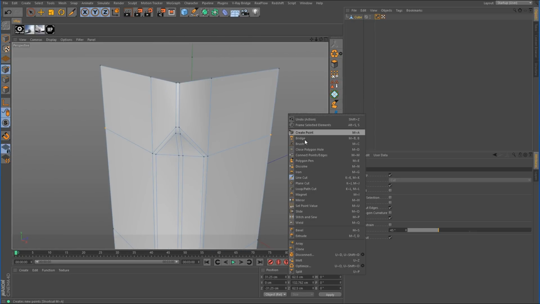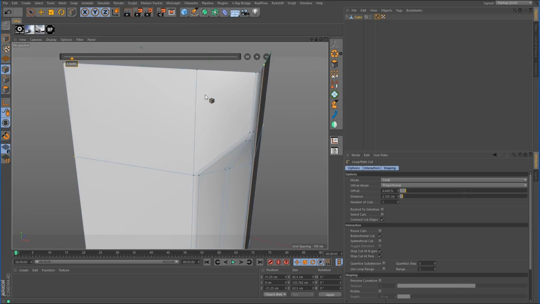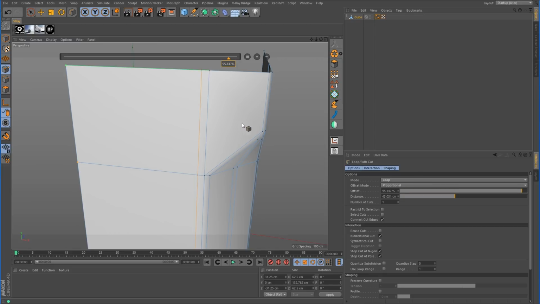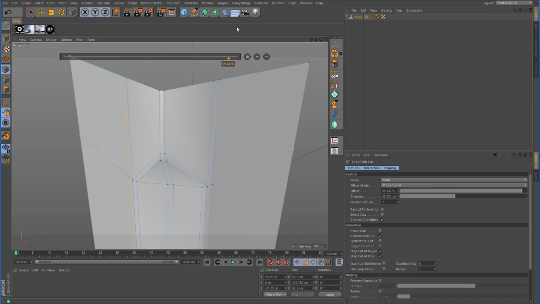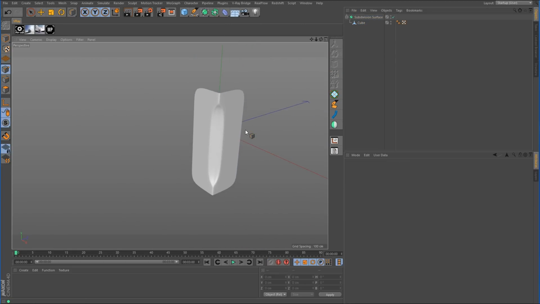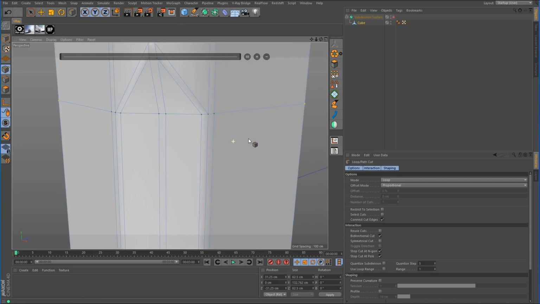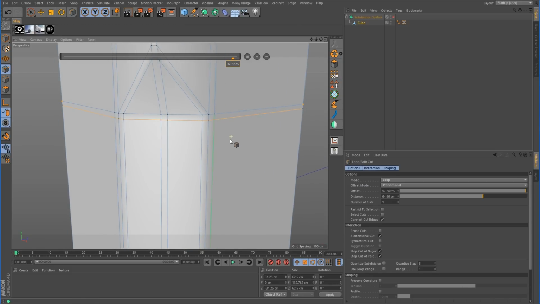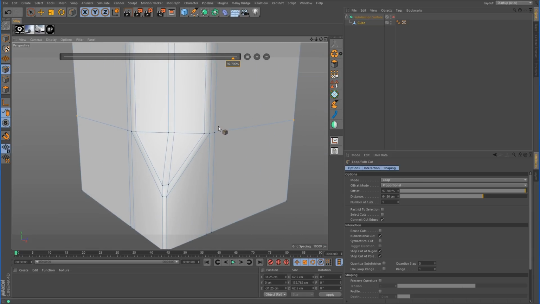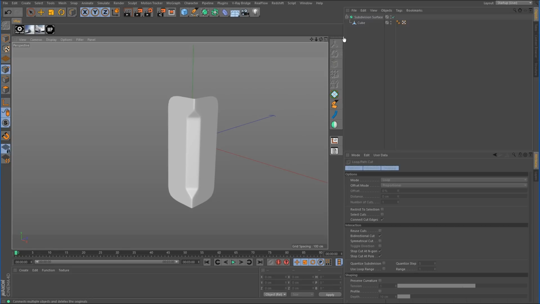All right. So I'm going to grab the loop cut tool, and now I just want to make a loop cut about there and on the outside about right there. So if we drop this into a subdivision surface object, it's kind of taking shape. It needs a little work, so let's go back with the loop cut tool here, and we want to make a cut about there, and one down here at the bottom about there. And by doing that, now that edge looks a little better. All right, so it's starting to take shape.